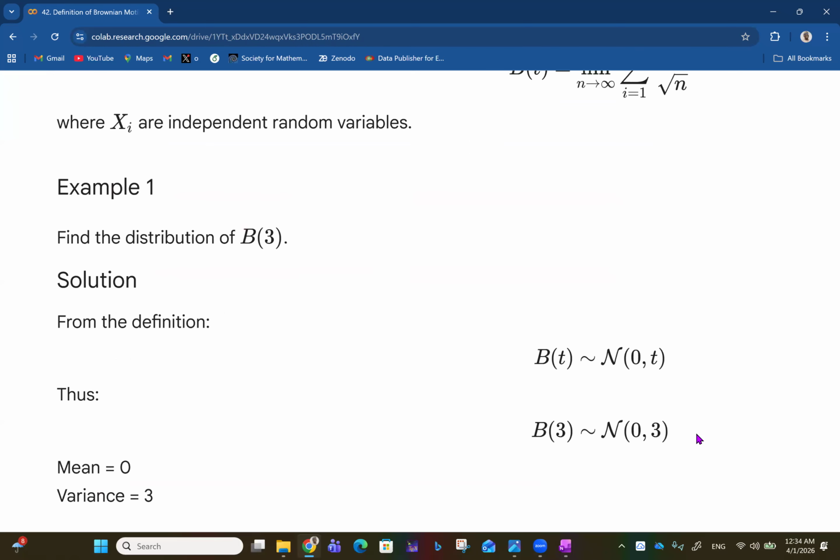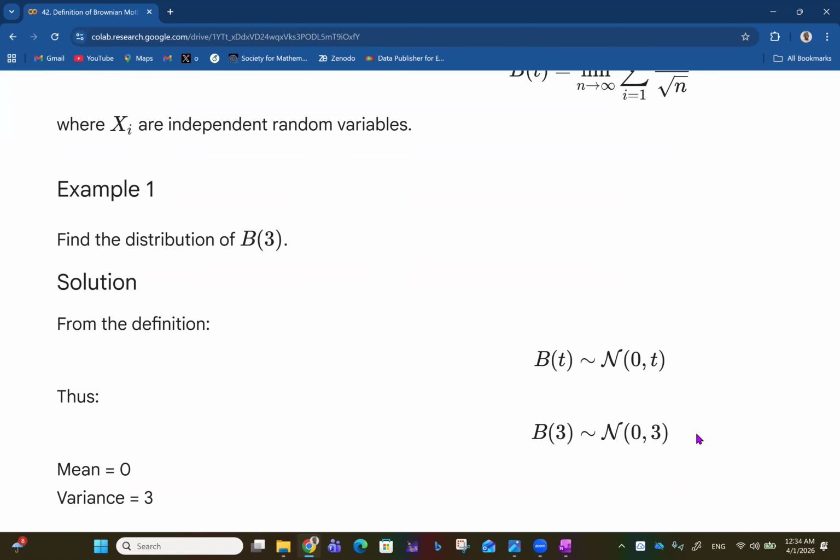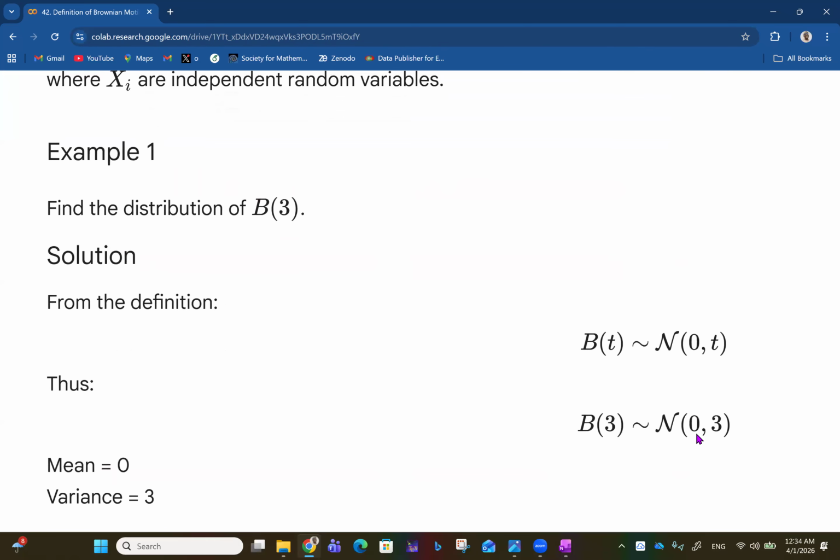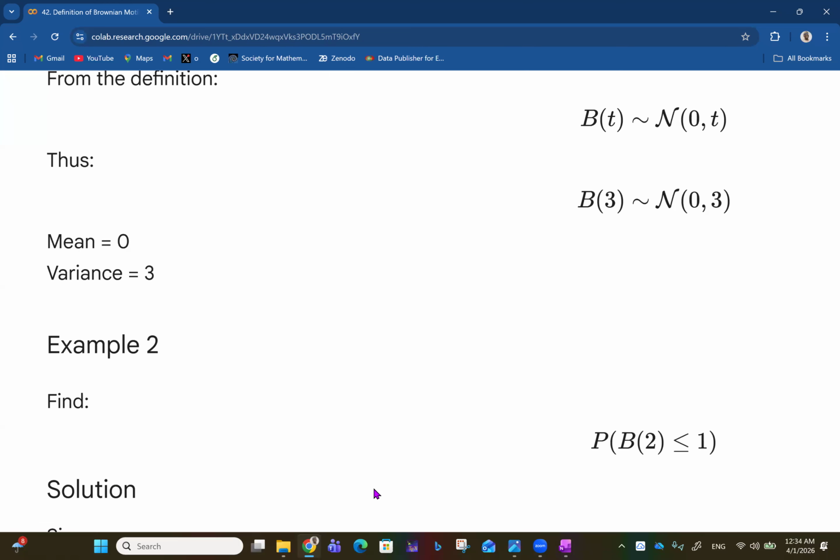So example 1 now, we want to find the distribution of B3. From the definition, we know that Brownian motion is normally distributed with mean 0 and variance t. Thus, we can say that Brownian motion at 3 is normally distributed with mean 0 and variance 3. So the variance is the time, basically. So the mean is 0 and the variance is 3. That tells us about the distribution. So it is normally distributed with mean 0 and variance 3.